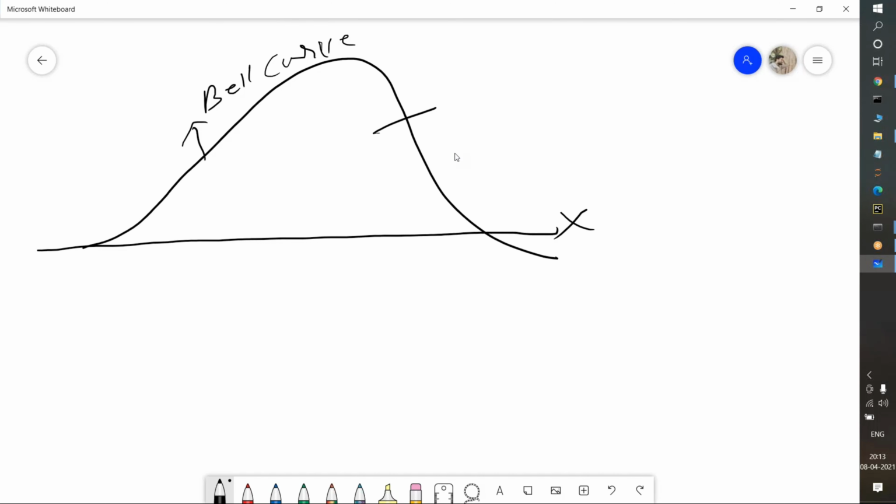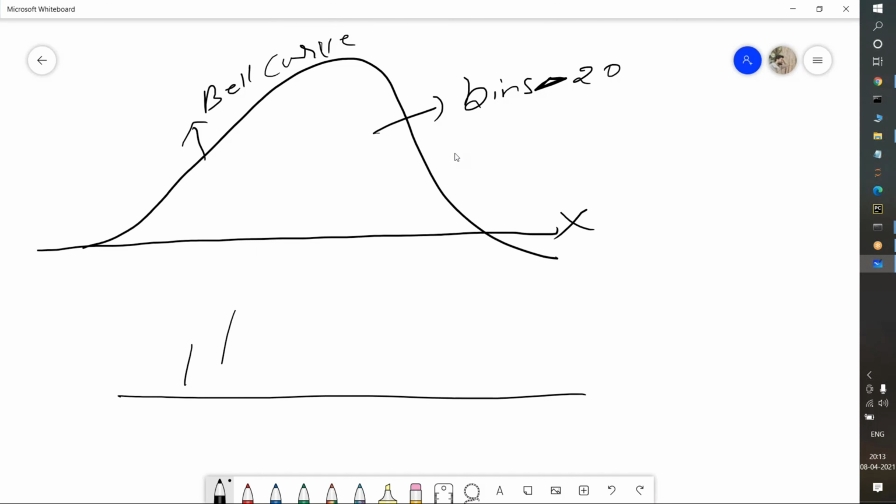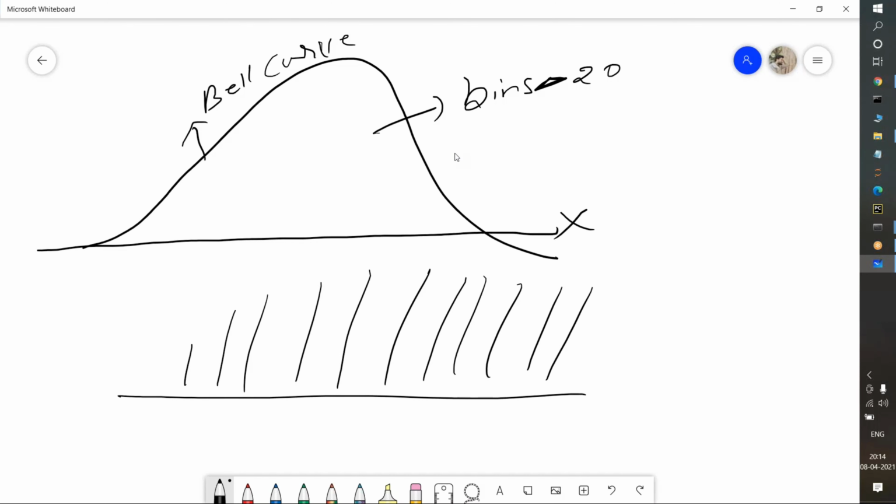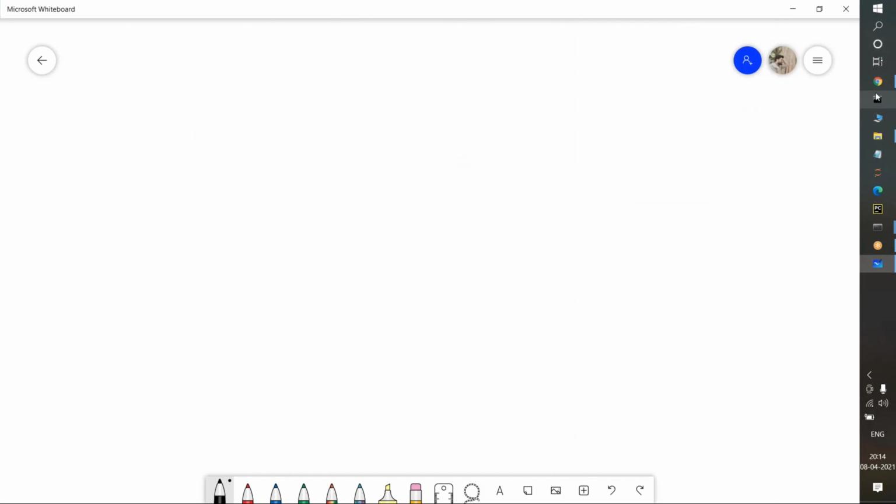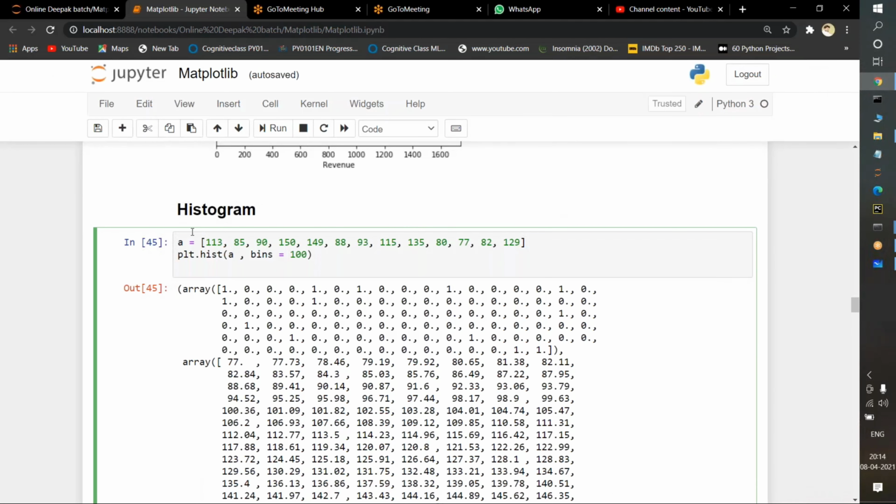For that purpose, we will use the bins keyword here. Suppose I pass bins equal to 20, then the entire data will be divided into 20 bins like this. The purpose of using bins is the clear understanding of data. We will pass bins equal to 20 or 50 like that. It just divides the data and shows you a perfect graphical representation. This bins command is used in histogram.